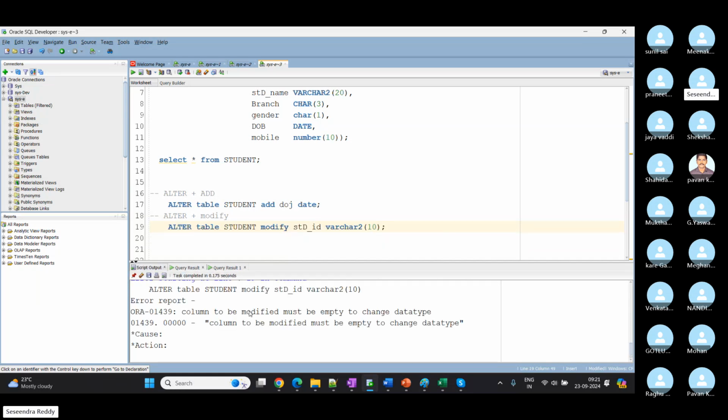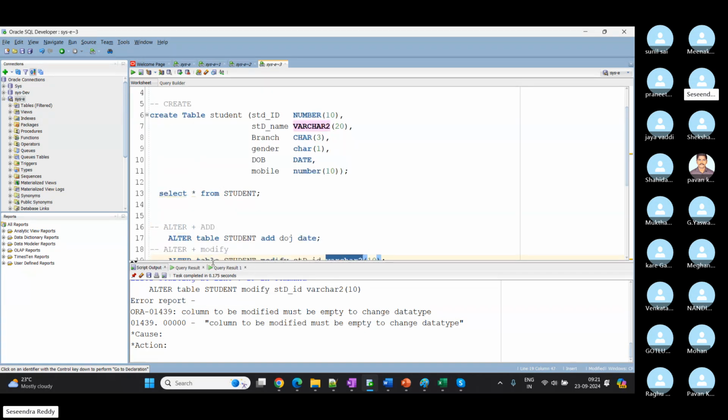Right now, if I change the column, it must be empty. Okay, already we inserted, it should be empty. Yes, we can see this error, right? But this is the process: alter table student modify student ID. So why are we getting this error? Always, if we want to modify the data type, the table should be empty, right? Because data is already there.